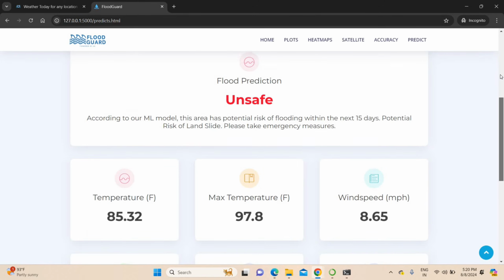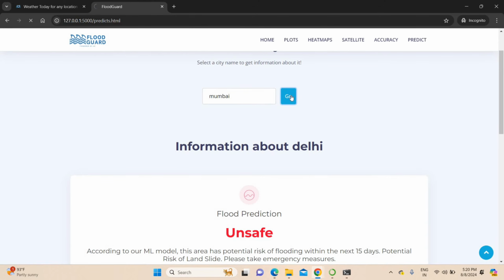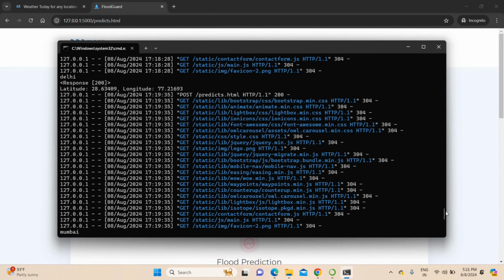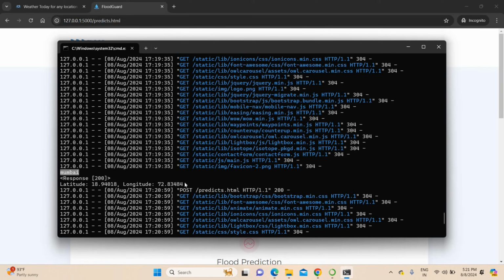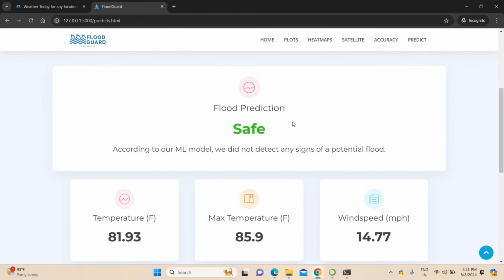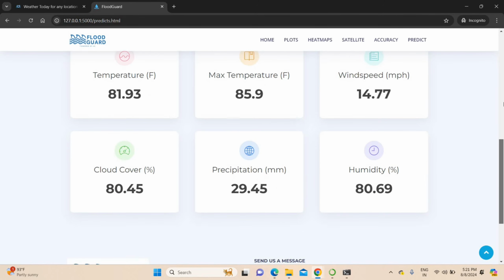What I'm going to do is check Mumbai. If I type Mumbai, then after typing Mumbai, you can see the results. So this is the latitude and longitude of Mumbai. It will get all the data from the API. Then it will perform the machine learning operation. Mumbai flood prediction: safe. Okay. According to our ML model, we did not find any sign of potential flood. The Mumbai temperature, maximum temperature, wind speed, precipitation value, everything you can see here.